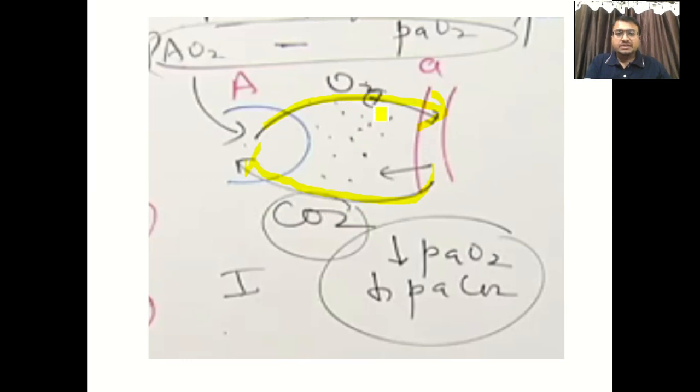It is relatively insoluble in water, so less oxygen gets admixed with the fluid. So the pulmonary artery or pulmonary capillary has less oxygen saturation, so decreased PaO2, the oxygen saturation in the artery, and again decreased PaCO2.